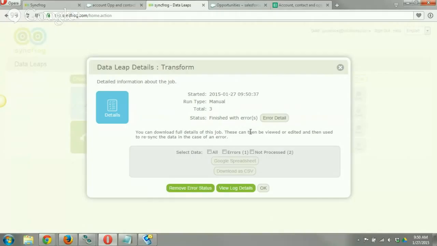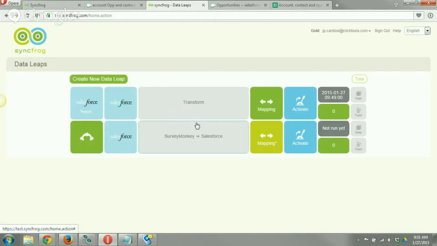I'm using a test version of Syncfrog, so it may not be processing quite properly, and obviously the error reporting is not the same inside of this version.